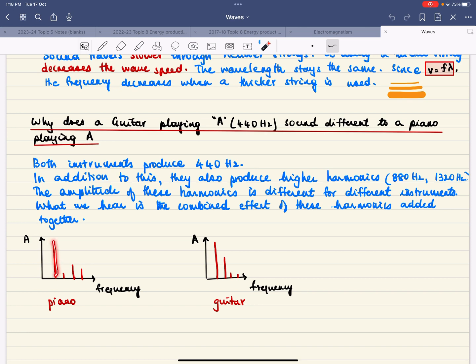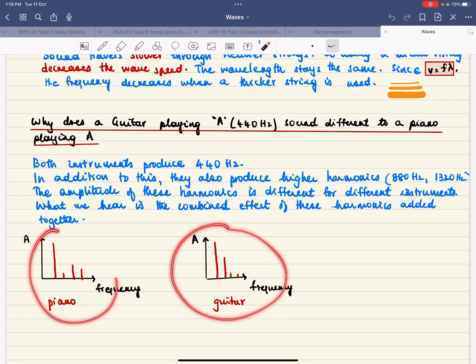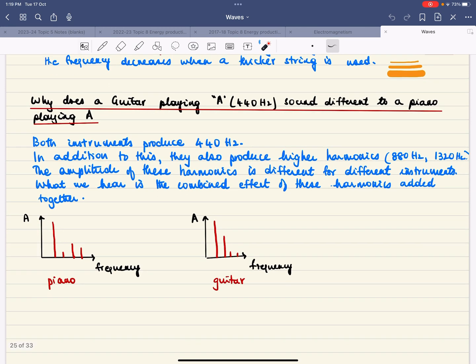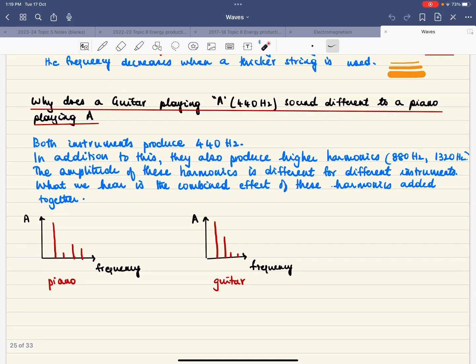So the fundamental will always sound the loudest, but the higher harmonics will have different amplitudes for different instruments, and what you hear is the combination of all this. And that's why every instrument sounds different.